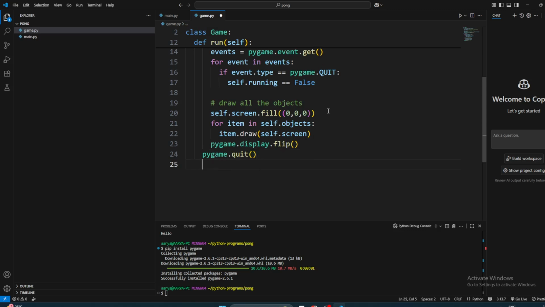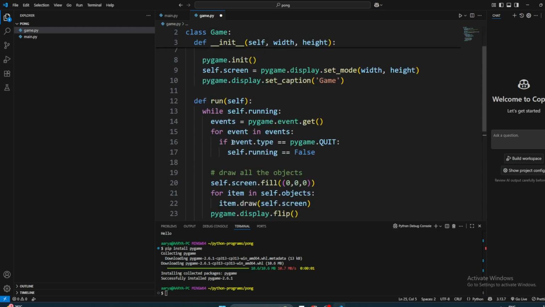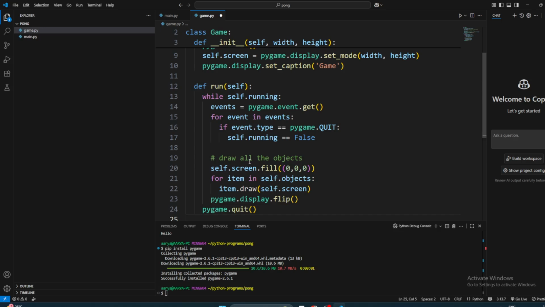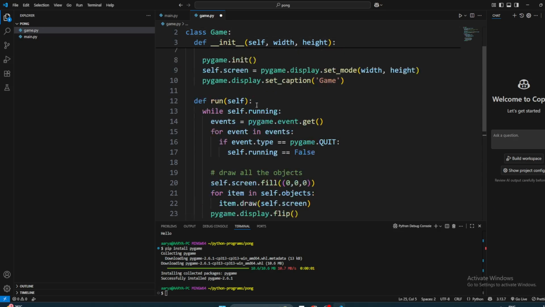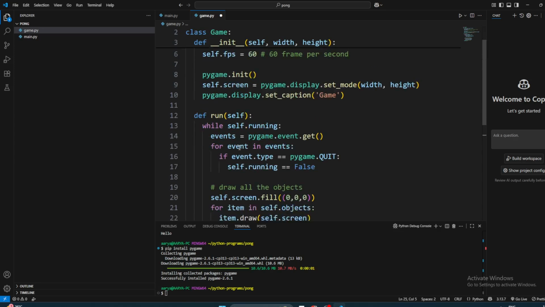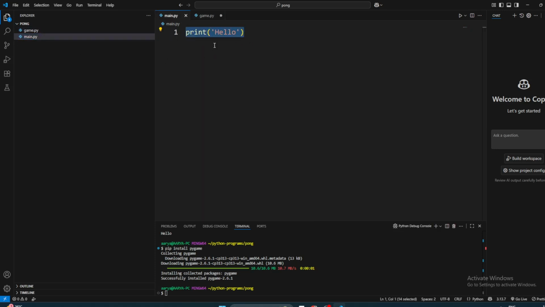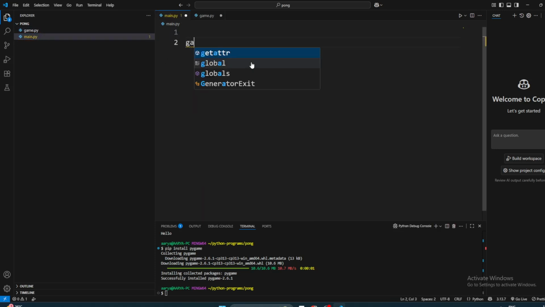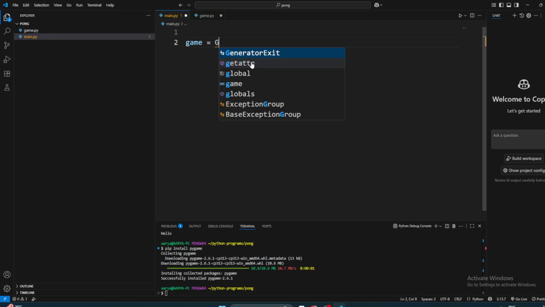Done? Now this should work, right? We still have not created the object, but it should still work. So now we're going to go back to writing the main. What do we want to do in the main? In the main, we want to make the game. So we write game and then tell it the width and height. Let's say width 1000 and then 500. But it says it does not know what game is. So what do you need to do?